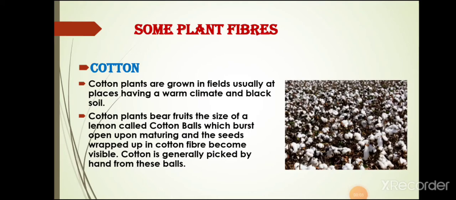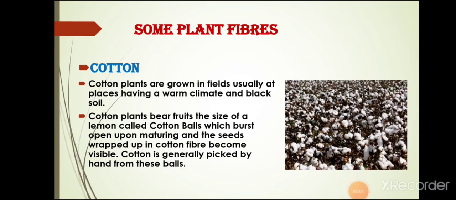You can do one thing: take some cotton wool, pull it apart and look at its edges. What you will observe is that some small thin strands come out from that cotton wool. What are those thin strands? Those thin strands are cotton fibres. Now here the question is, where does this cotton wool come from?